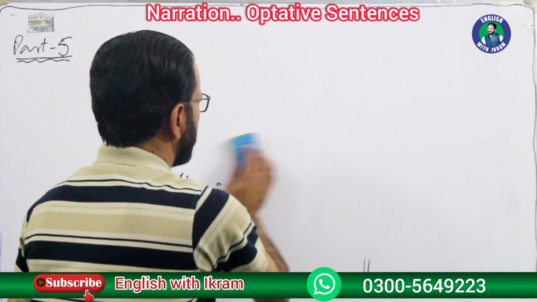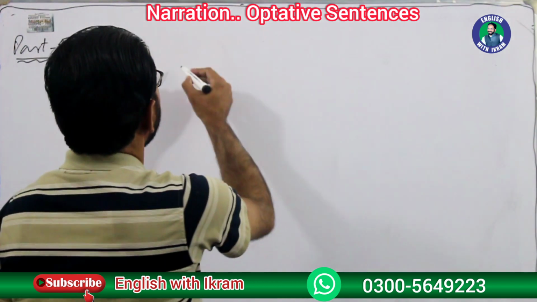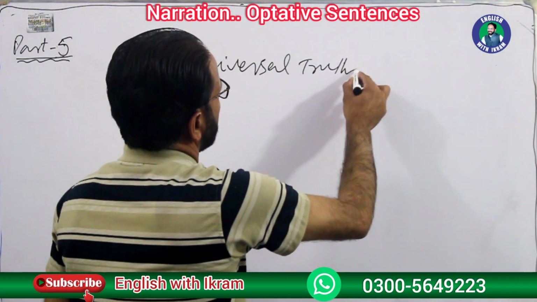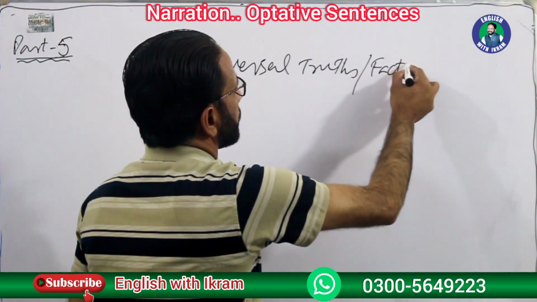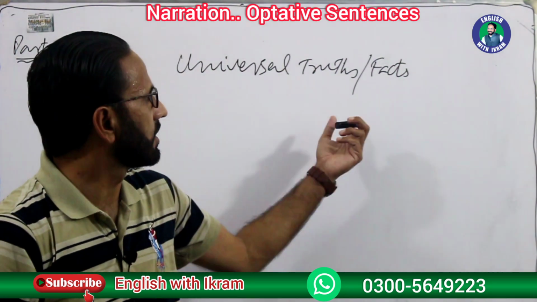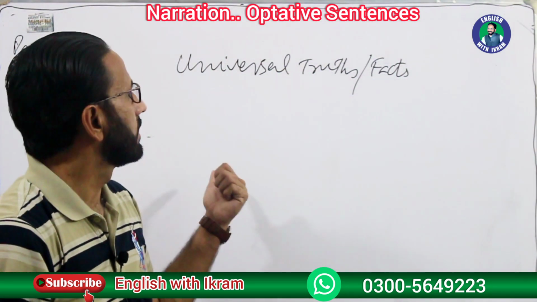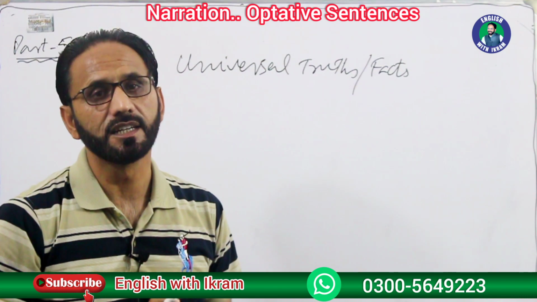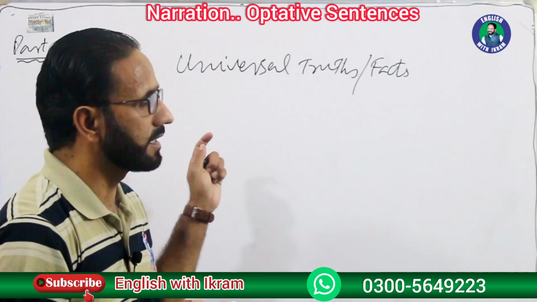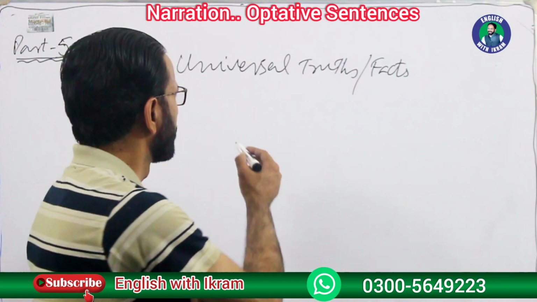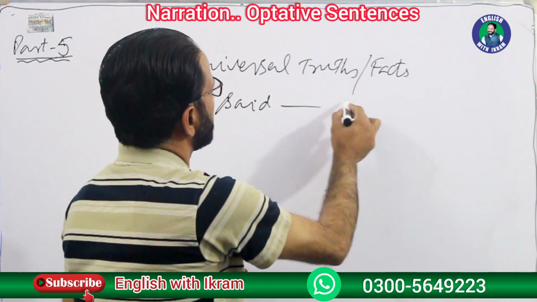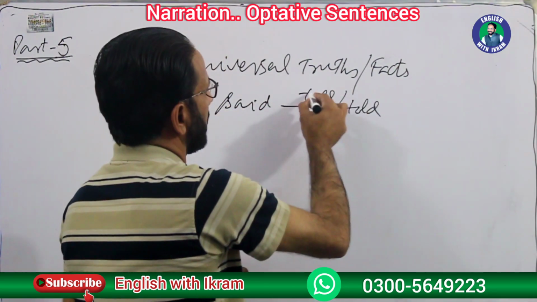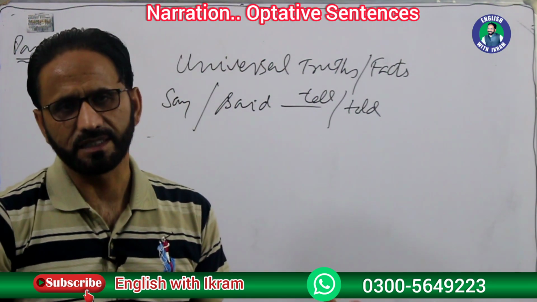The last kind of sentences, it's very simple. Sometimes we have universal truths. Universal truths are universal facts, general universal facts. We have a very simple rule that whenever there is some sort of universal truth or 100% hard and fast facts, there isn't any change. We just change the reporting speech as told. For example, if there is said, we change into told. Say, maybe it's tell, because there is a kind of information that's been given in that particular sentence.